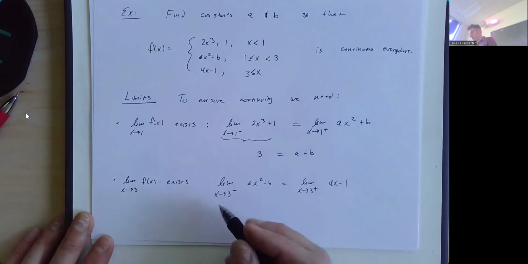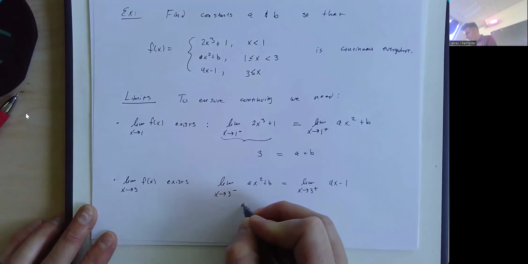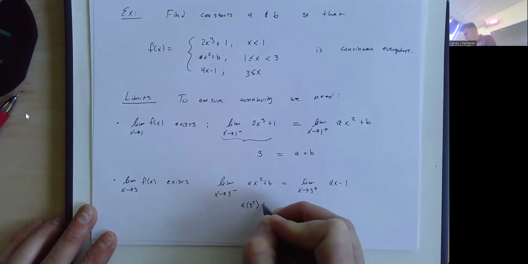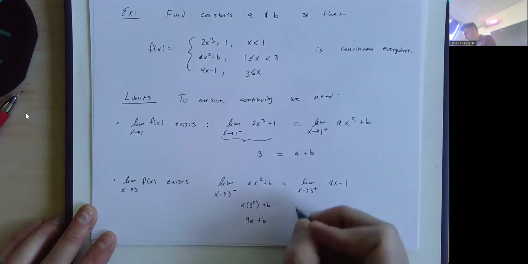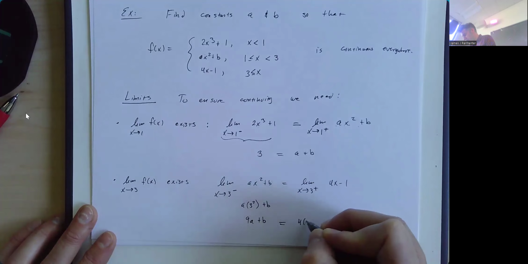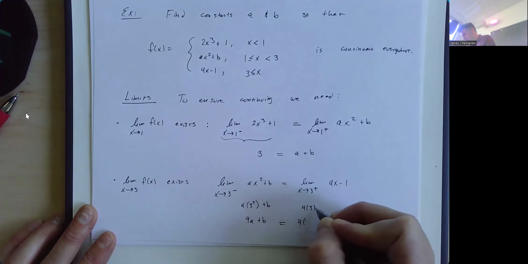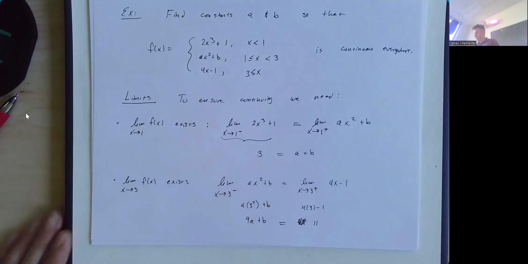Similar deal down here. I'm going to plug in 3. I'll show my work here more. If I plug in 3, I'm going to get a times 3 squared plus b, which is 9a plus b. Here, I'm going to plug in 3. I'm going to get 4 times 3, I should have done that up here, minus 1, which is 12 minus 1, which is 11. So now I have 2 equations and 2 unknowns. I should be able to solve this system of equations.